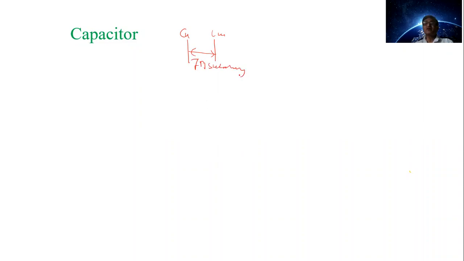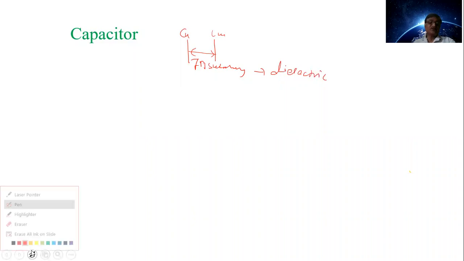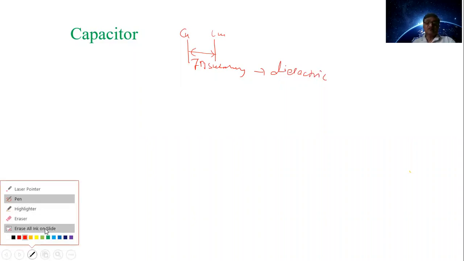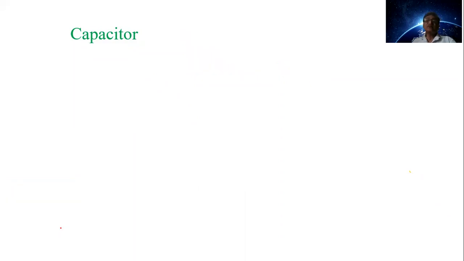This arrangement forms the capacitor. A capacitor consists of two conducting plates separated by insulating, or dielectric, material. In this way we can design the arrangement for the capacitor.